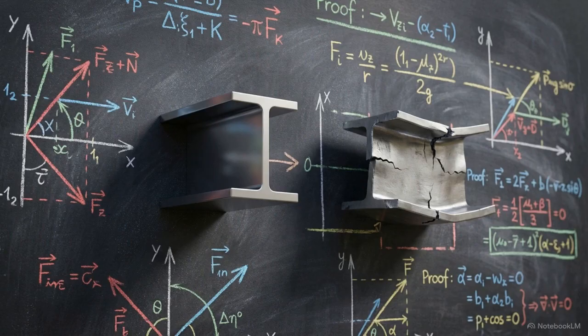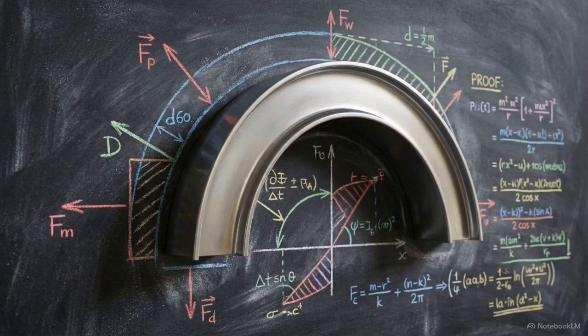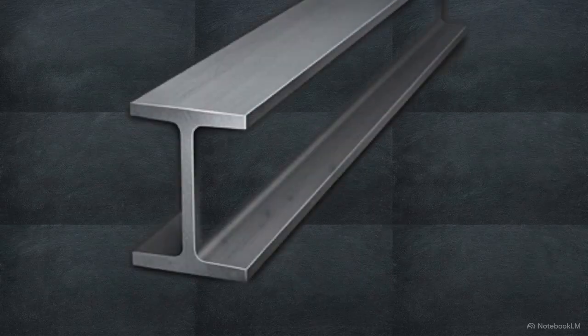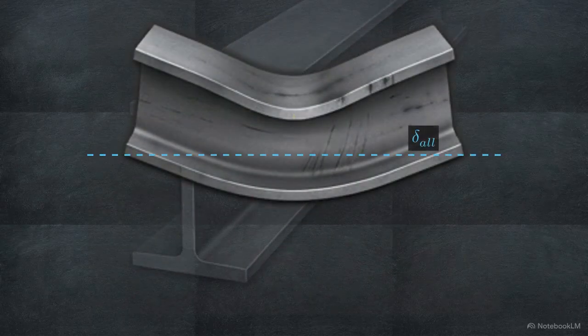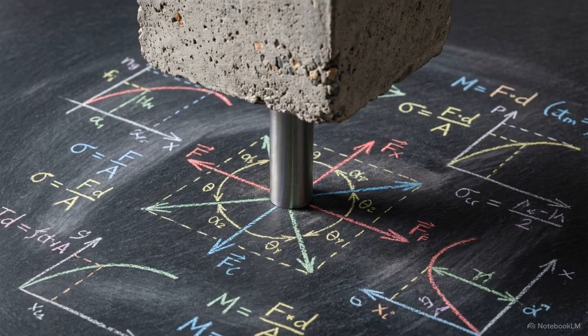A part fails when it breaches one of two conditions. The first is strength. If the actual internal stress exceeds the material's maximum allowable stress, it breaks. The second condition is rigidity. A part is considered to have failed if its actual deformation exceeds the allowable limit, even if the material remains in one piece. Structural integrity requires a precise balance. The material must possess the strength to resist fracturing and the rigidity to maintain its required geometric shape.